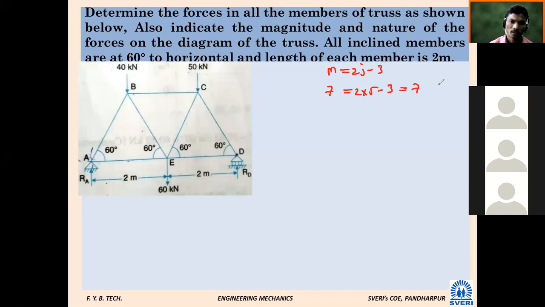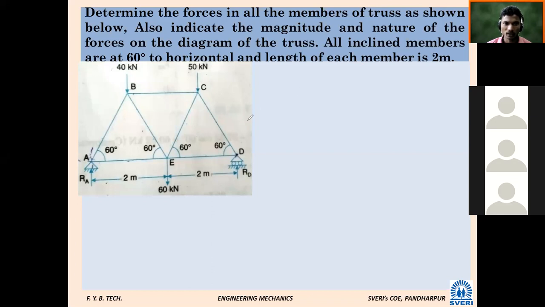Perfect frame. To whom are we calling a perfect frame? When the number of members is sufficient to transfer the load without deformation. So this is the type of perfect frame. Actually it is not asked to identify which type of frame, but it is a perfect frame. So this equation is getting satisfied: M is equal to 2J minus 3.